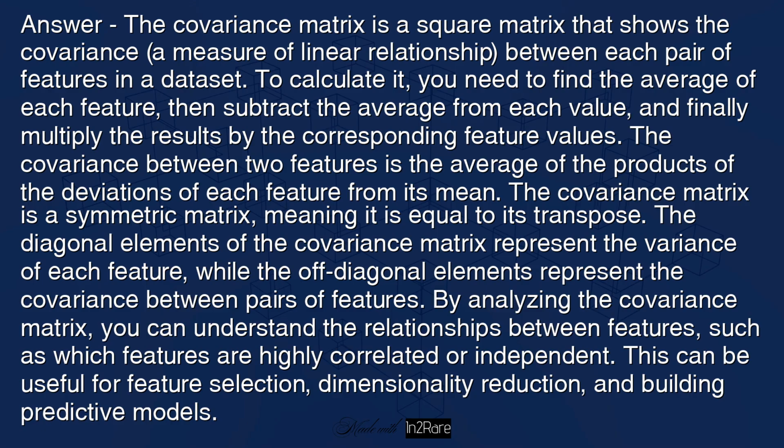The covariance matrix is a symmetric matrix, meaning it is equal to its transpose. The diagonal elements of the covariance matrix represent the variance of each feature, while the off-diagonal elements represent the covariance between pairs of features. By analyzing the covariance matrix, you can understand the relationships between features, such as which features are highly correlated or independent. This can be useful for feature selection, dimensionality reduction, and building predictive models.